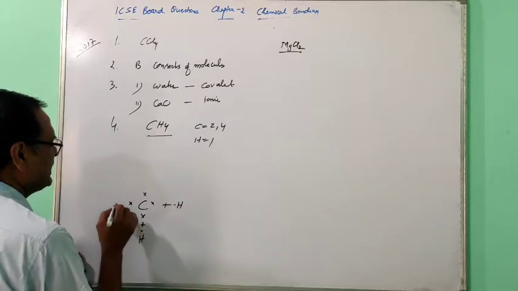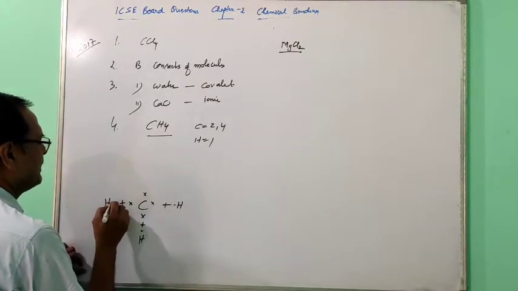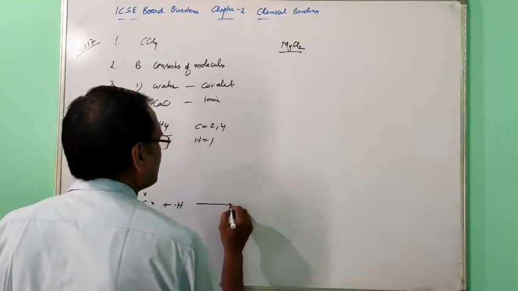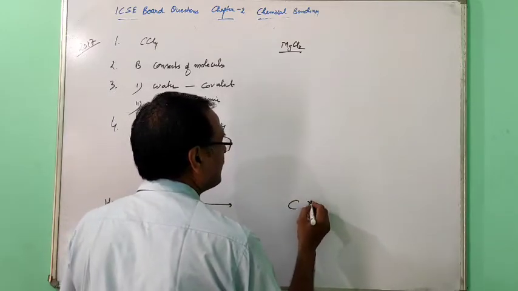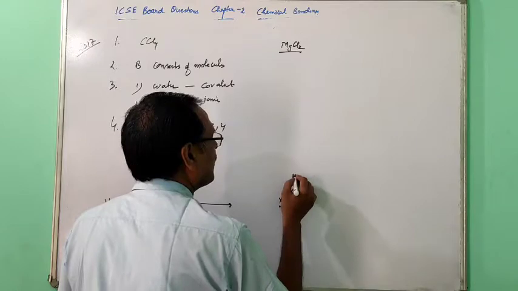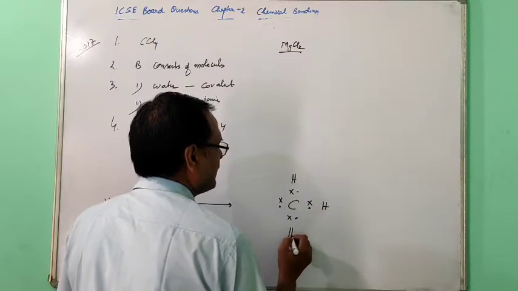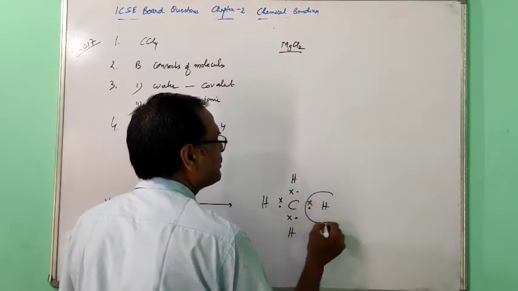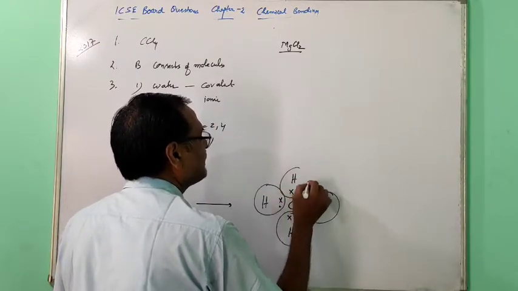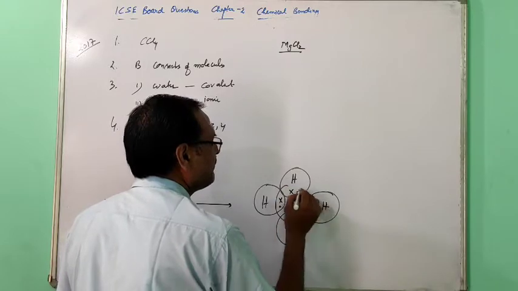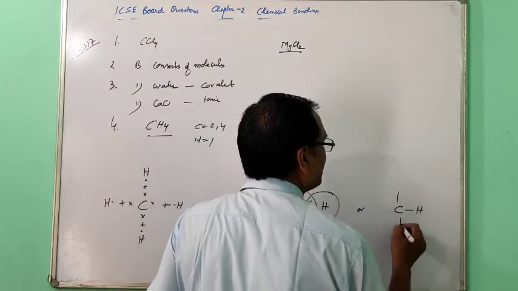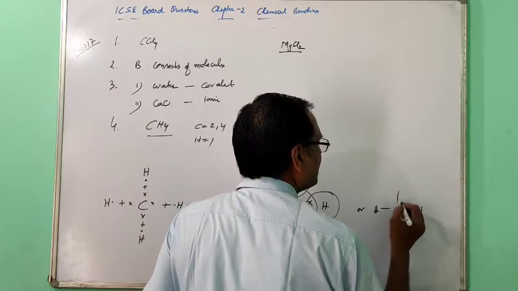So this carbon shares 4 pairs of electrons with 4 different hydrogen atoms. This forms in this way. Just to see, the duplet of each hydrogen is complete, and for carbon the octet is complete. So this is the structure of CH4, methane.